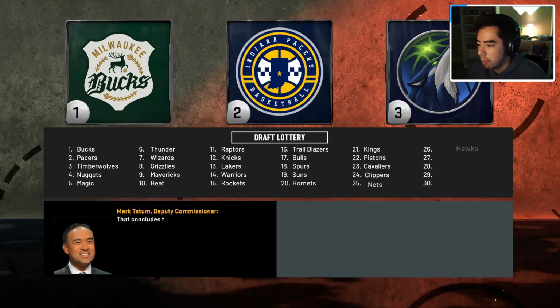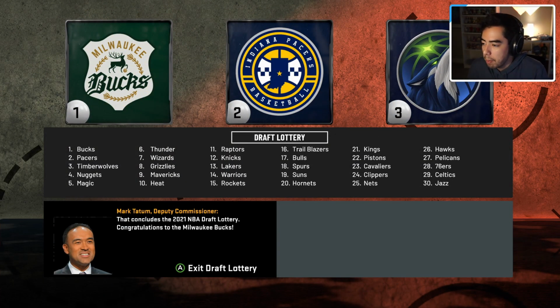So let's skip the lottery results, and the Milwaukee Bucks get the number 1 overall pick. The Indiana Pacers get the number 2 overall pick. The Timberwolves get 3, Nuggets get 4, Magic get 5, Thunder get 6, Wizards get 7, 8 goes to the Grizzlies, Mavs get 9, and the Heat have the 10th overall pick. Let's see who gets picked where.